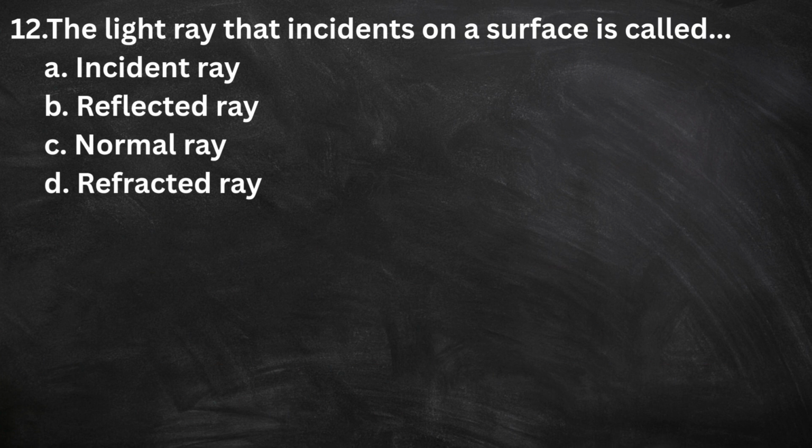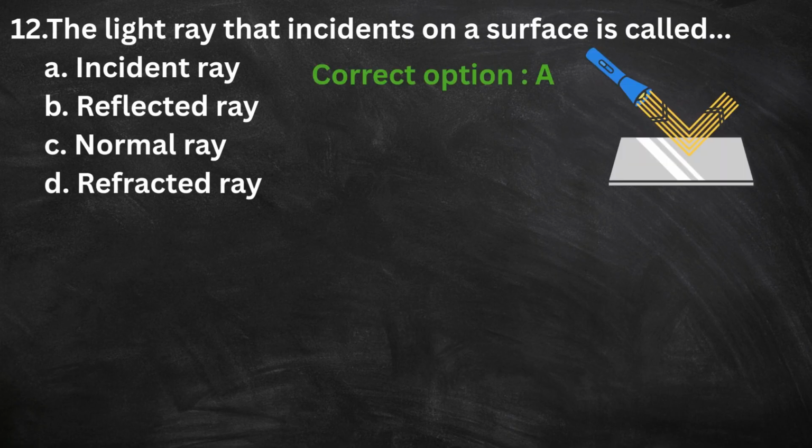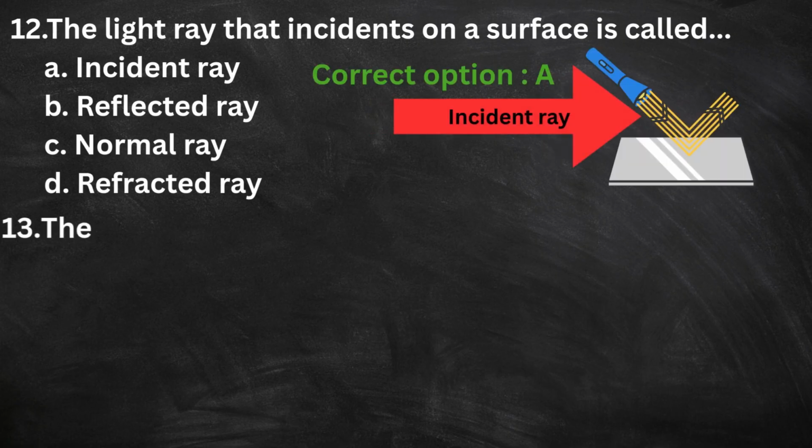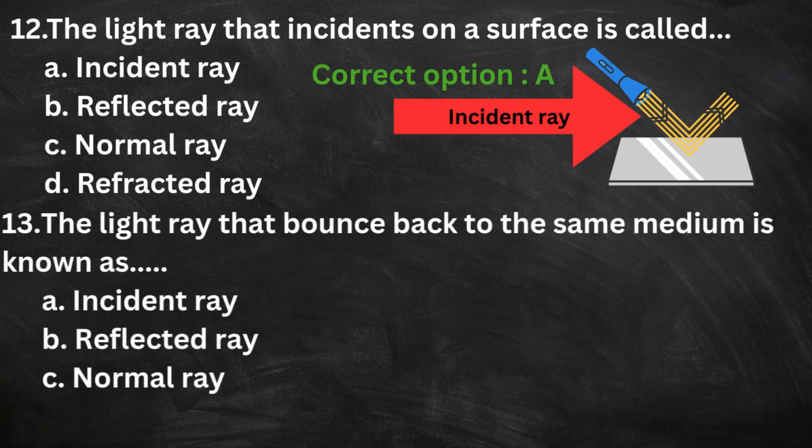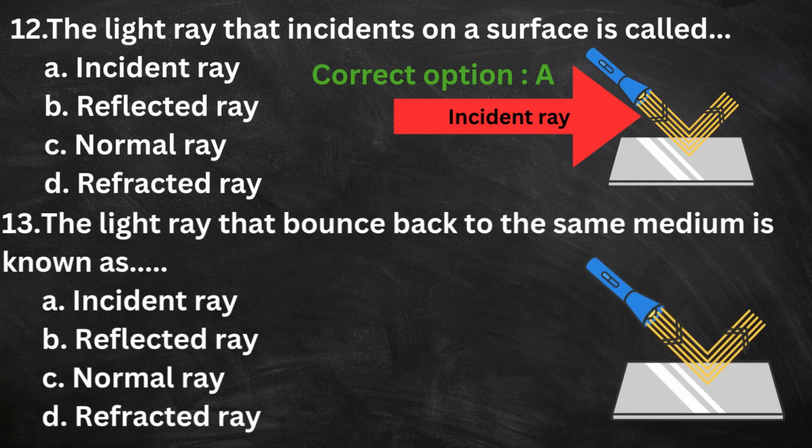Option D, refracted ray. The correct option is option A. 13. The light ray that bounces back to the same medium is known as dash. Option A, incident ray. Option B, reflected ray. Option C, normal ray. Option D, refracted ray. The correct option is option B.